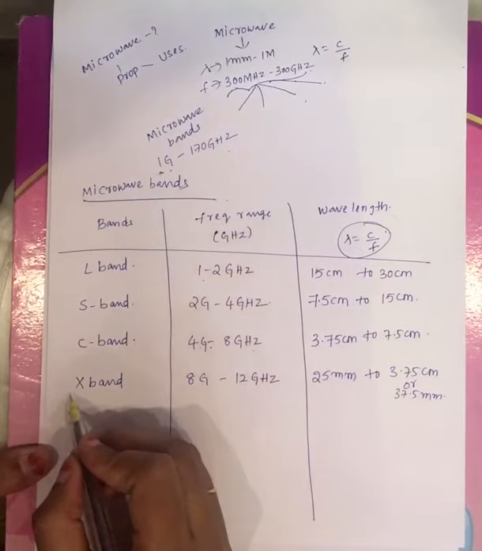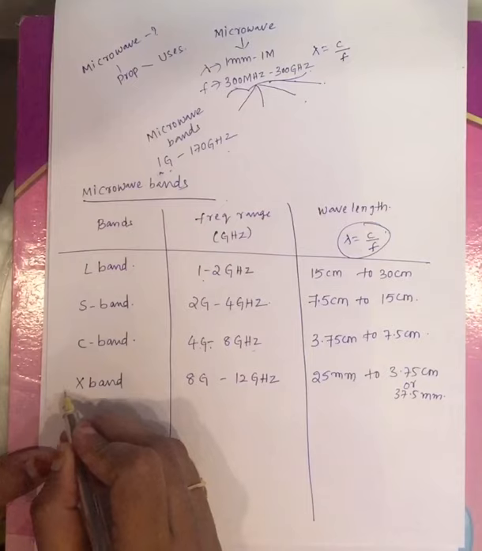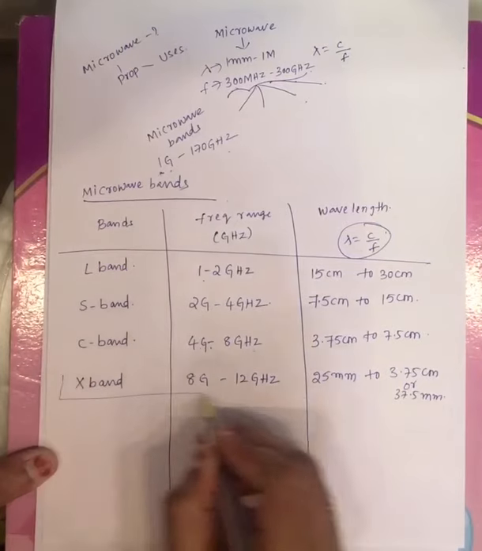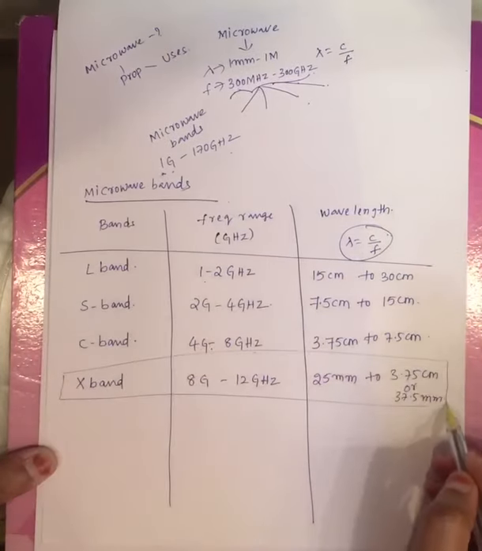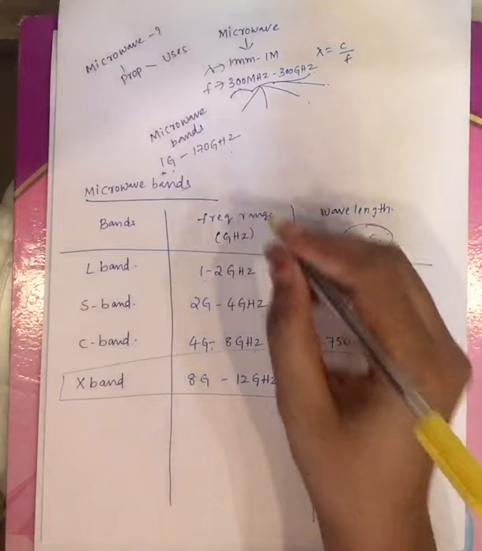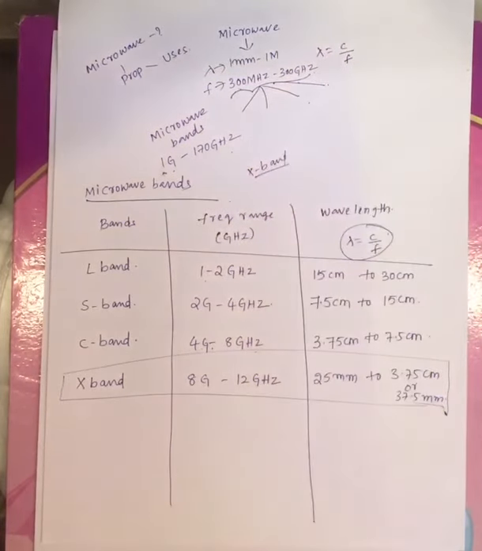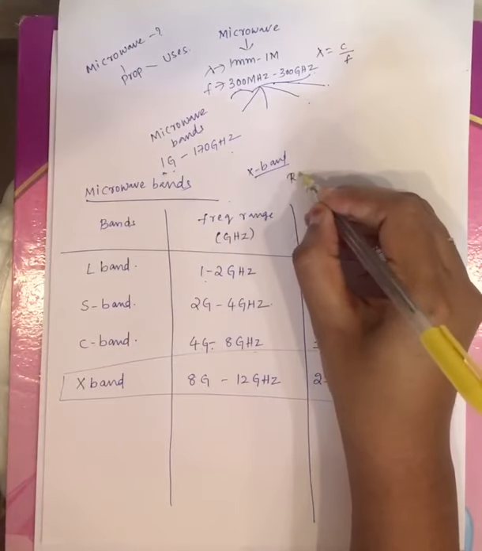Generally you will have a lab, the radio microwave frequency RFMW lab. In that lab you will operate all the components under this band only, the X band, that is 8 gigahertz to 12 gigahertz. Remember this: in your microwave lab the operating band is the X band, 8 gigahertz to 12 gigahertz. Why only the X band? That you will come to know while explaining the rectangular waveguide.